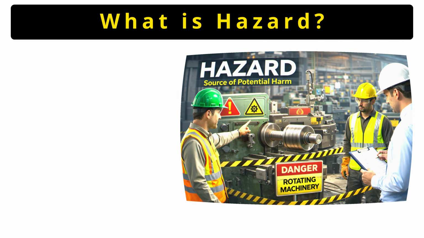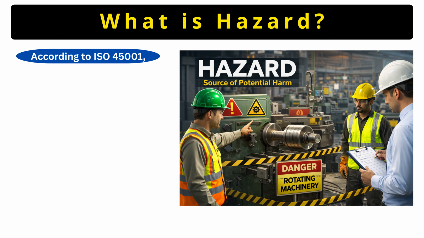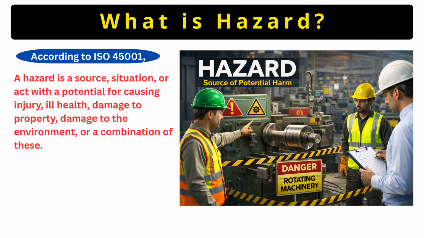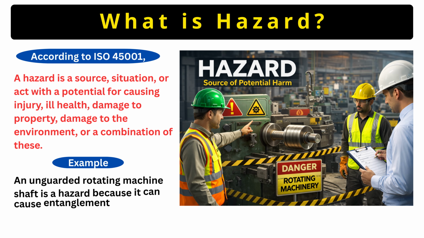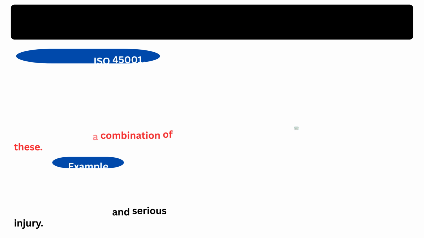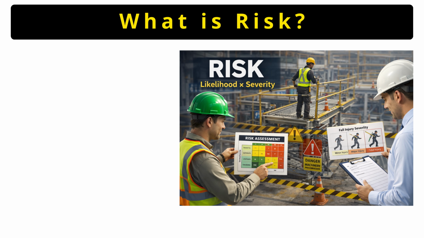Now, let us understand hazard. According to ISO 45001, a hazard is anything that has the potential to cause injury, illness, damage, or harm. In simple words, a hazard is the source of danger. For example, an unguarded rotating machine shaft is a hazard because it can catch clothes or hands and cause serious injuries.